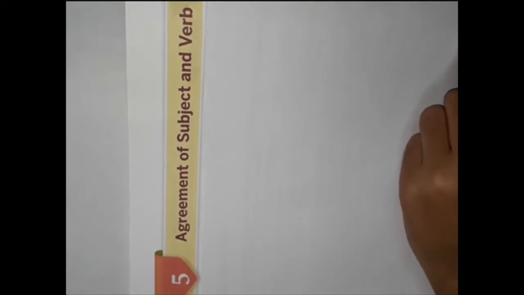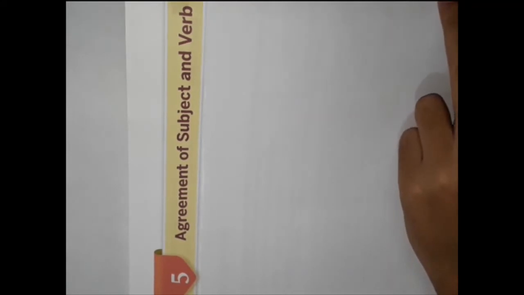Hello students, we are going to discuss chapter number 5 for class 7th, that is agreement of subject and verb.